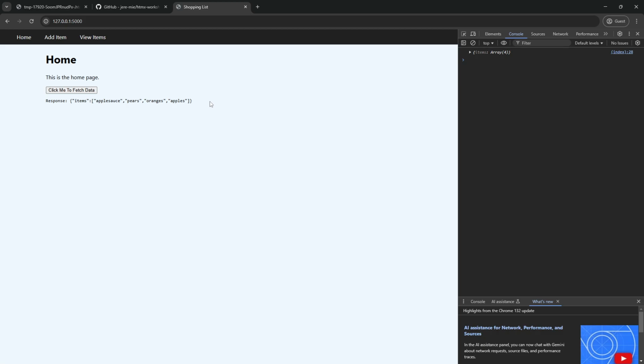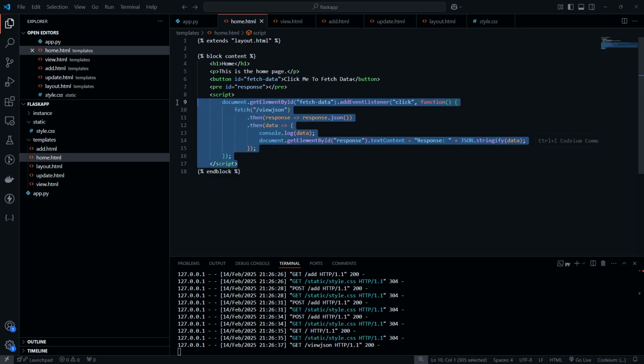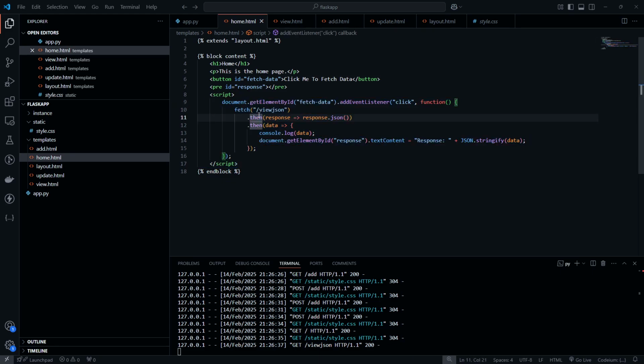So again, this isn't a very useful example, but it gives you an idea of what you might want to do on your end when creating an application with Flask, rather than using this JavaScript like this, maybe you'll pull in something like Alpine JS or HTMX or even React or Vue. You can pull in very simply to add some interactivity to your website without, you know, being limited by just using forms and links.